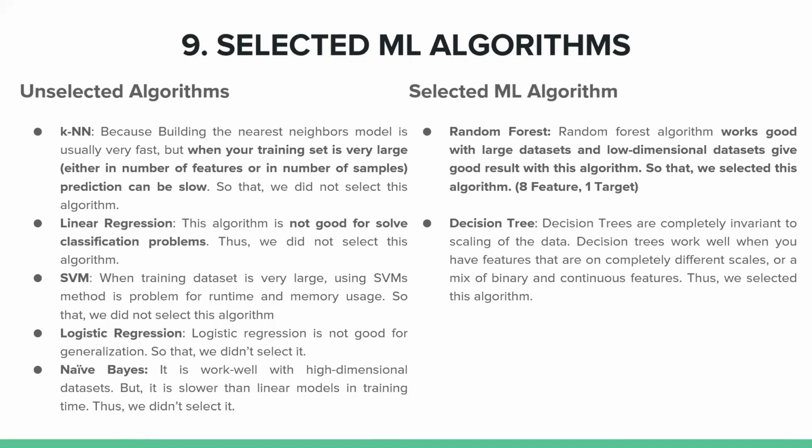Also, our problem is a classification problem because we want to estimate diesel and gasoline vehicles. Linear regression was not preferred among linear models because it is for regression problems. We didn't choose SVM from the linear classification models because we know that it creates problems with runtime and memory usage in large datasets. As a result, we chose random forest, an algorithm that can bring good results on large and low-dimensional datasets. Besides, we observed that algorithms with a tree structure produced more successful results in our dataset. We know that among tree-structured algorithms, random forest is stronger than decision trees.